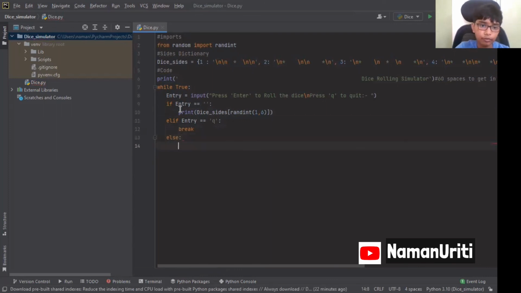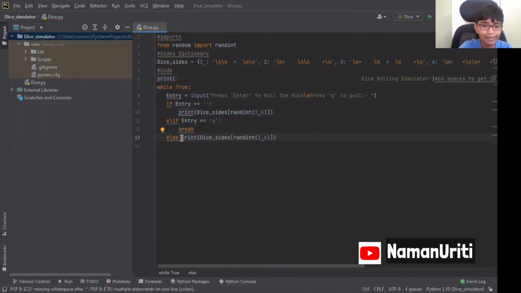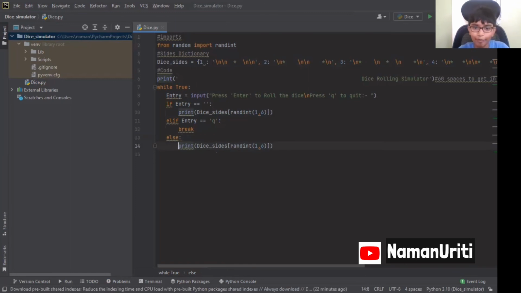Else we are going to just copy paste this. But why am I keeping an else statement? And why am I keeping this print and all an else statement? Are you thinking why? I'll tell you. Because in case anyone types anything other than Q, then nothing should happen because it's not their mistake.